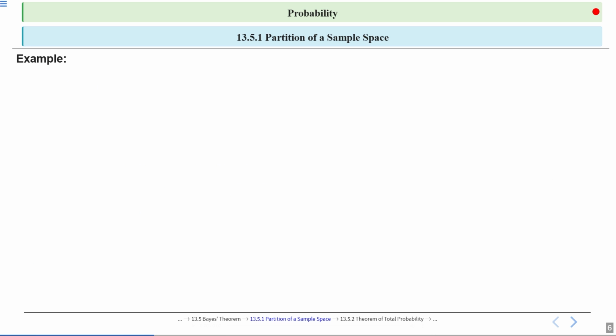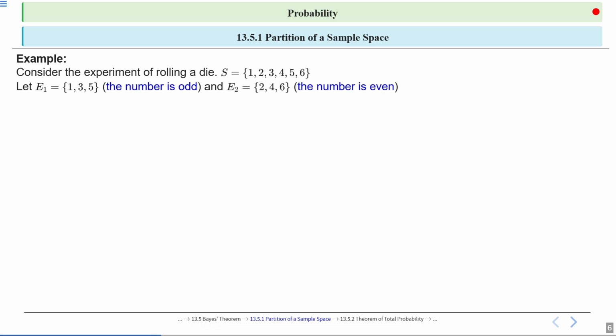Okay. Next example. NCERT section 13.5.1 partition of a sample space example. Consider the experiment of rolling a die. So sample space S will be 1, 2, 3, 4, 5, 6, right? Let event E1 be {1, 3, 5}, the number is odd, and event E2 be {2, 4, 6}, the number is even. So E1 intersection E2 is equal to phi, which is a disjoint set, right? And E1 union E2 is basically S, which is exhaustive.